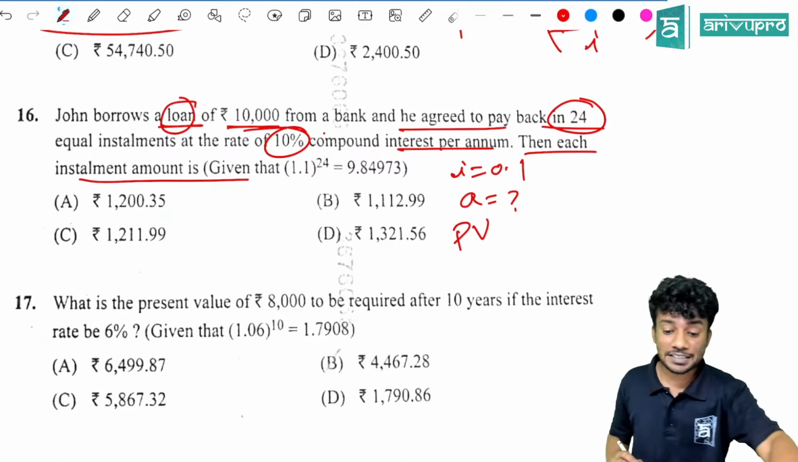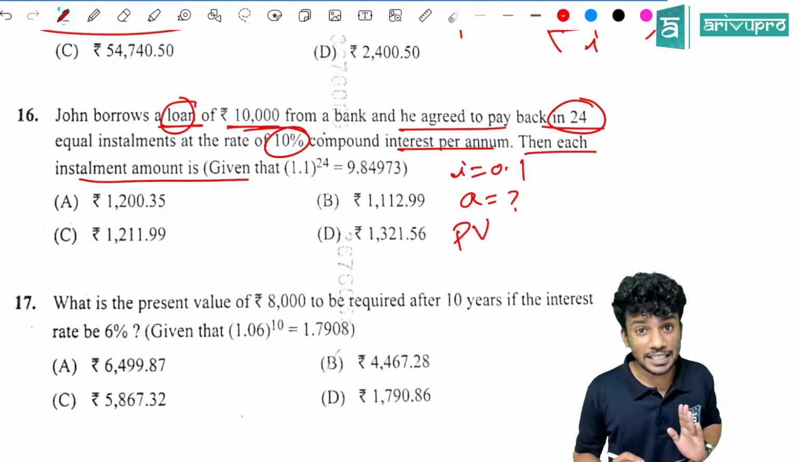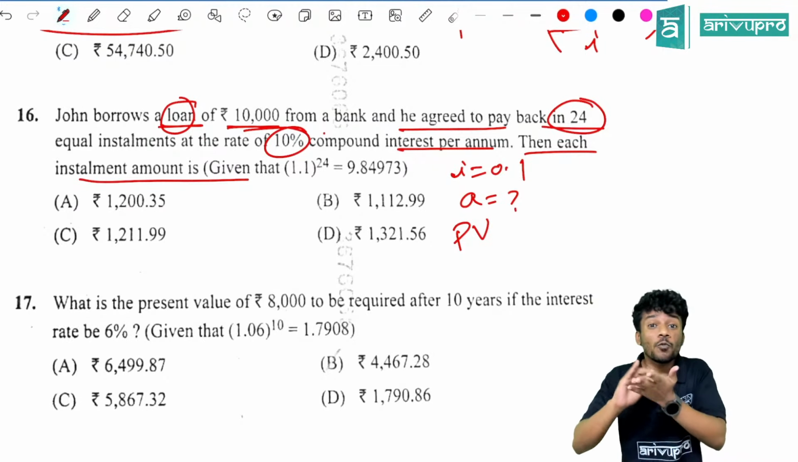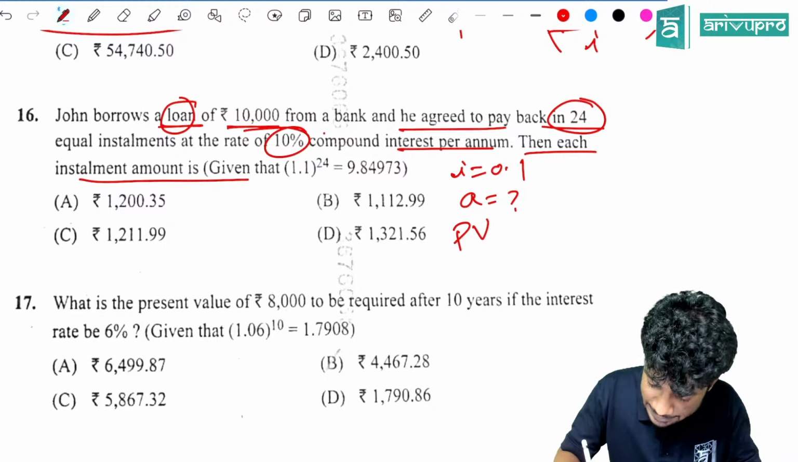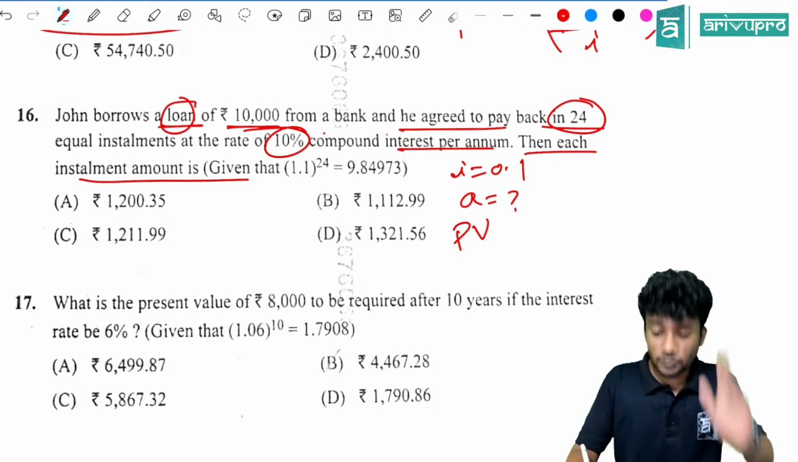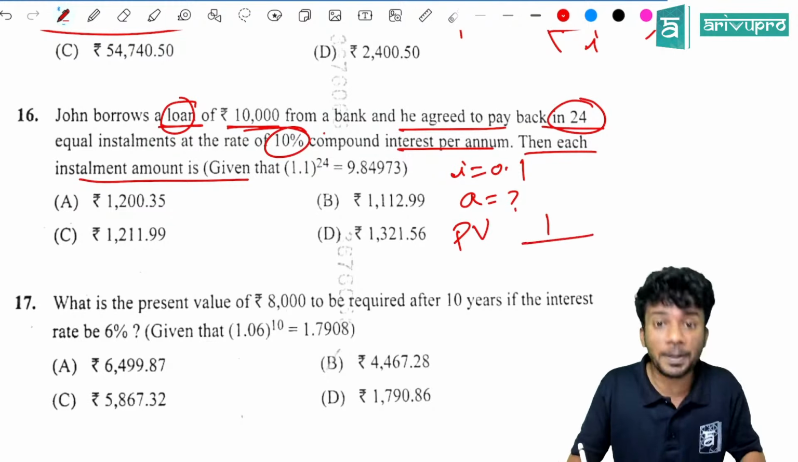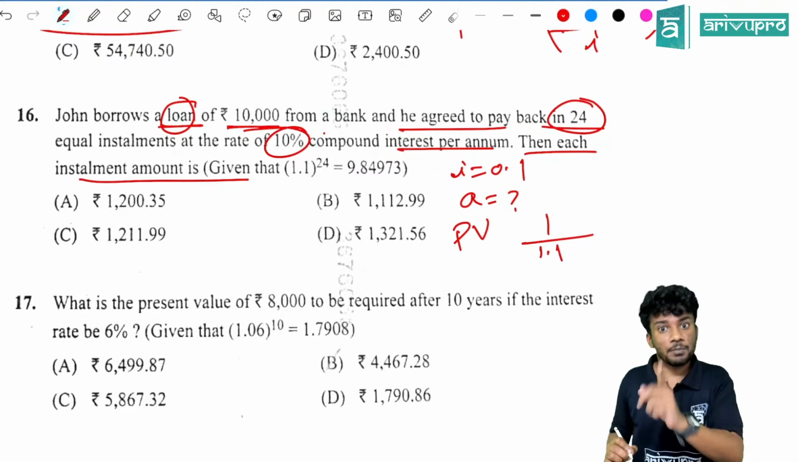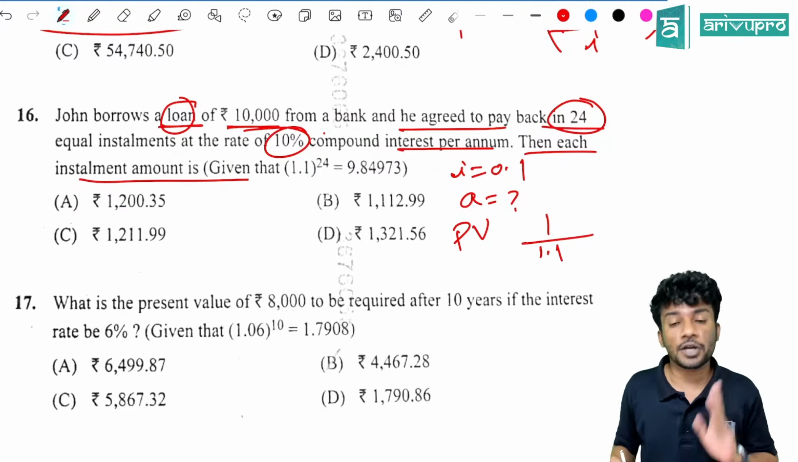How will you find PV? What is the formula for PV? We have a calculated trick. What was the calculated trick? In order to find PV, 1 divided by 1.1, because 1 plus the interest, that is 1.1.